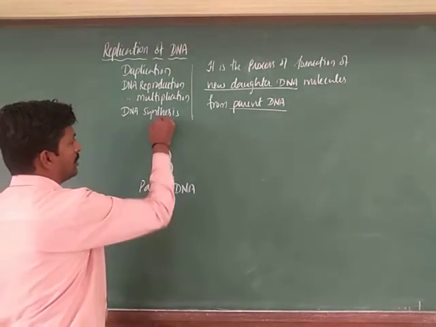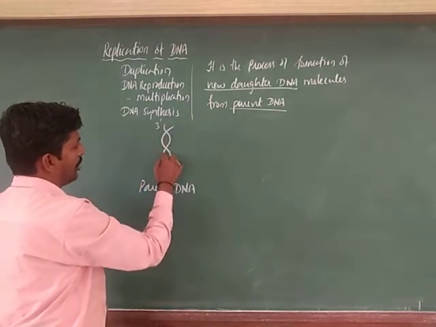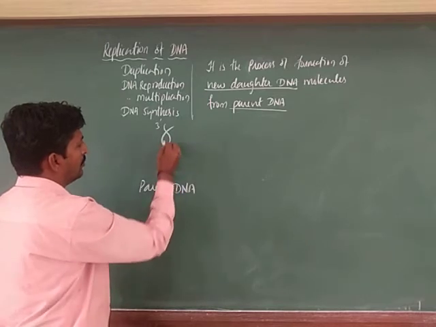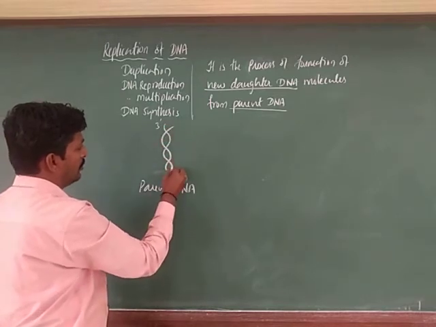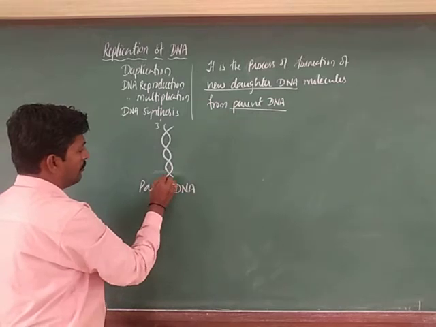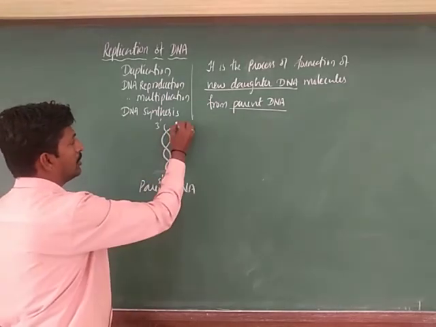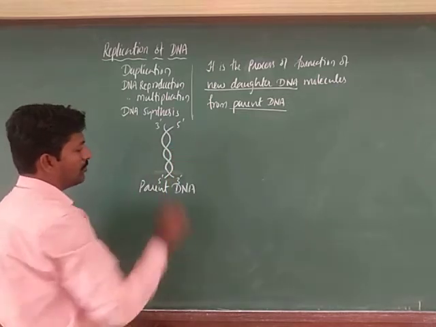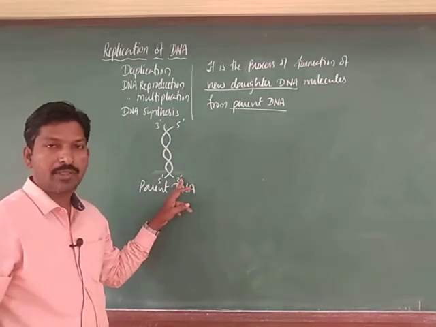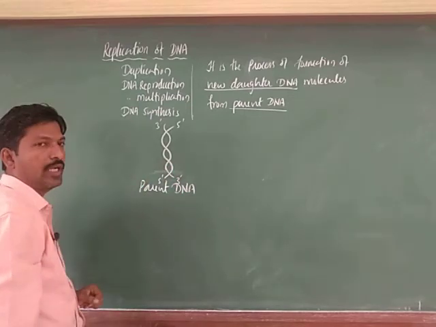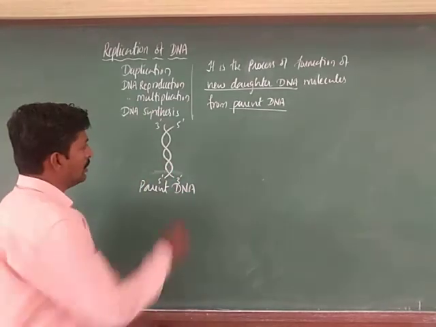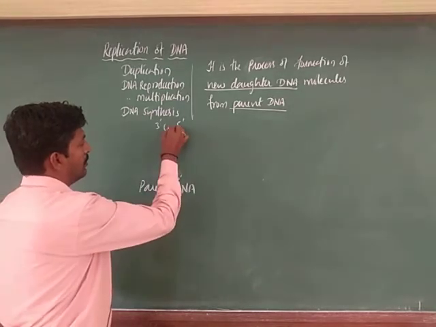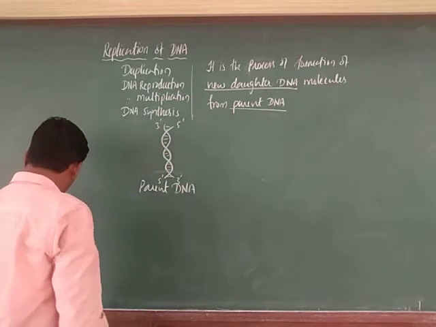Consider this is the three prime end and this is the five prime end, and here it is five prime and this side it comes as three prime. This is the DNA, double strands. As you know, there is a presence of nucleotides. So, this is the parent strand.